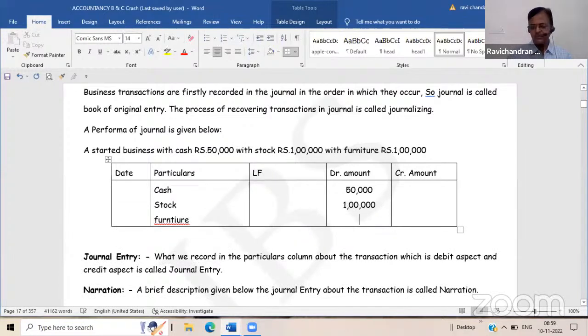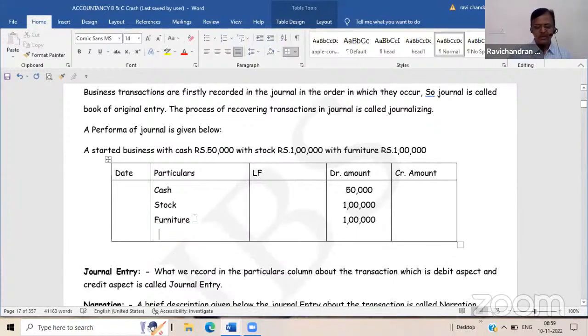Again 1 lakh. Now you have to give credit to whose capital account? A's capital account. This is known as a compound journal entry, or opening journal entry. Both ways you can call it. Because multiple debits and a single credit are there, it is a compound journal entry. And since this is the opening entry for the business, where opening balances are recorded, it is known as an opening journal entry as well. Clear?